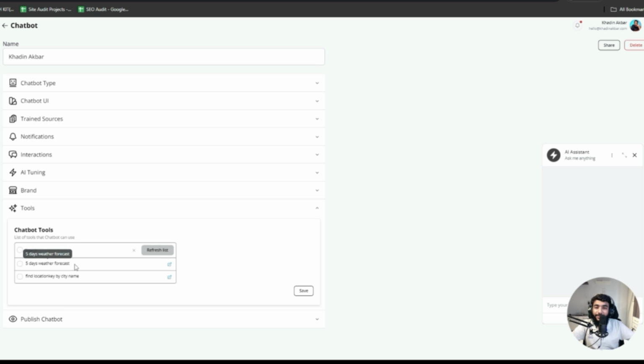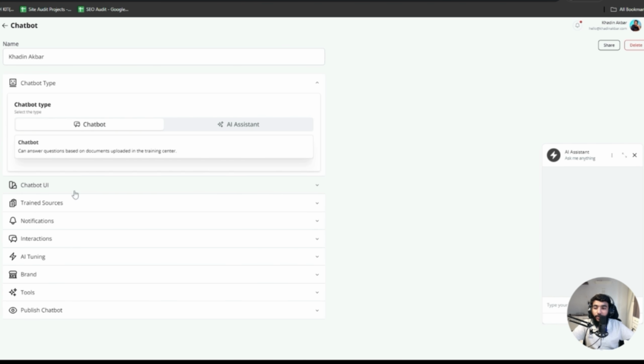Now I have these two API tools right now: 5 days weather forecast, and find location key by city name. If I select these two tools and ask what's the weather in California right now, or the 5 days or 15 days weather forecast for California or any other city, it would tell me. Okay. So I'll select chatbot.